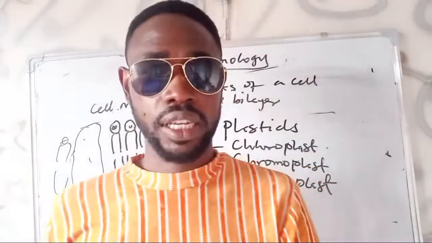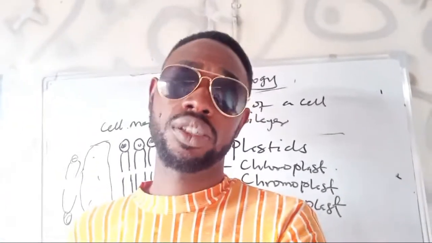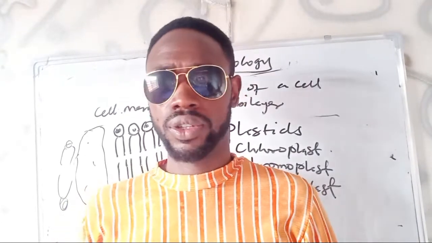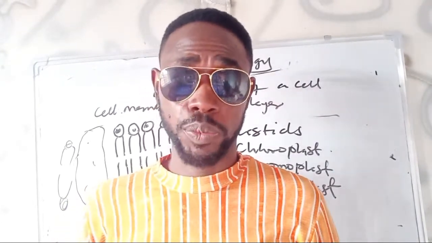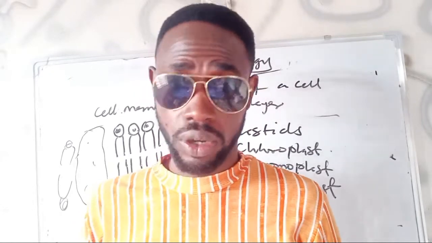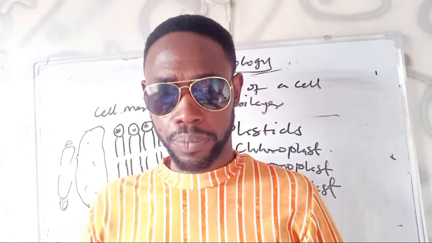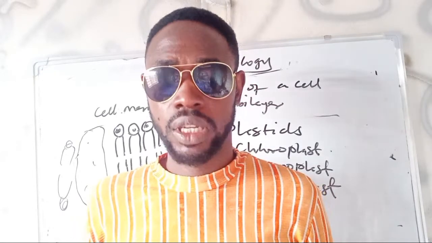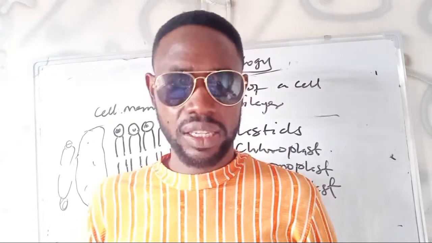So I thank you for being around. We have many things to discuss, other cell parts, the peroxisome. We have also the centrosome, which forms the spindle fiber. The peroxisome is responsible for oxidation reactions, and it probably protects the cell from accumulation of peroxides that cause harm. We have catalase. There are many other cell organelles.